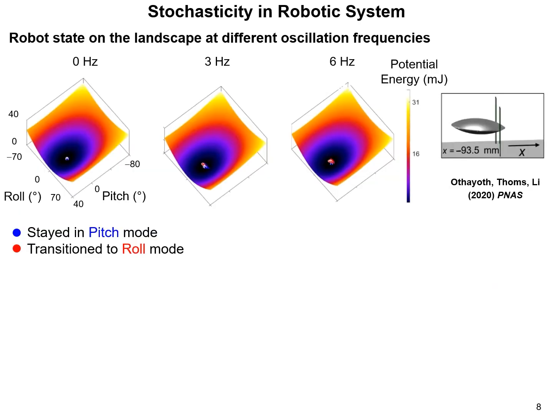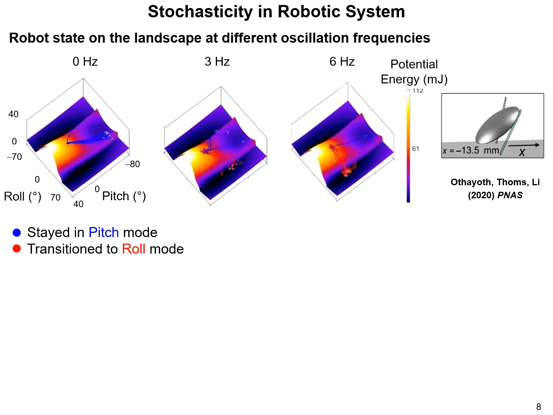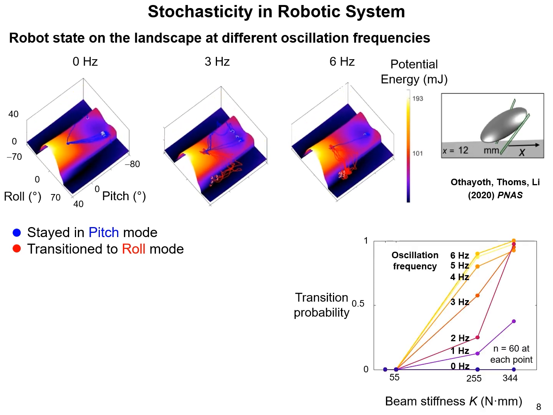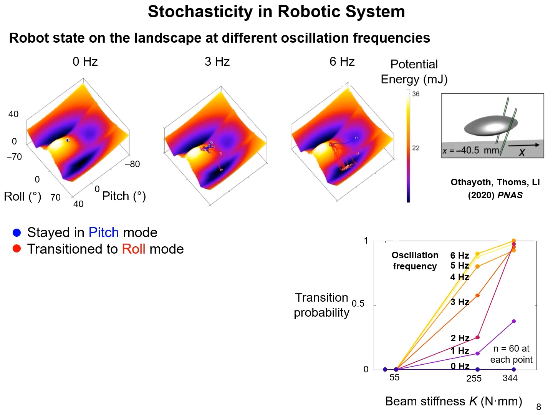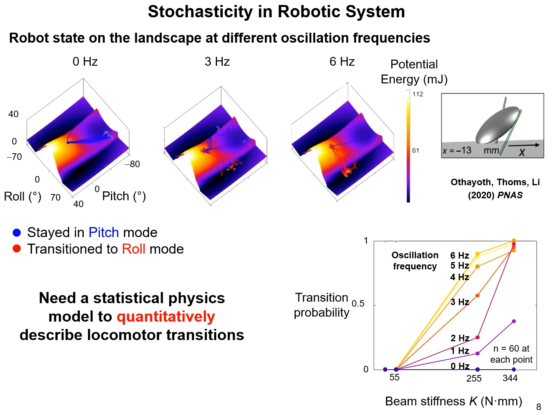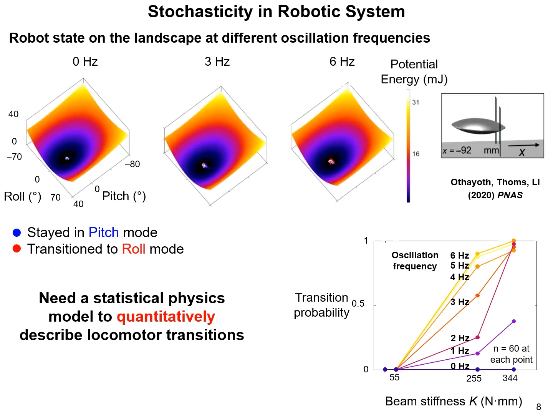To study the role of randomness, we varied the robot's oscillation frequency. Higher frequency increased the system randomness and energy, leading to more frequent transitions from pitch to roll mode, as shown by the red line on the landscape. However, we still lack a statistical physics model to describe locomotor transitions on the potential energy landscape with noise.